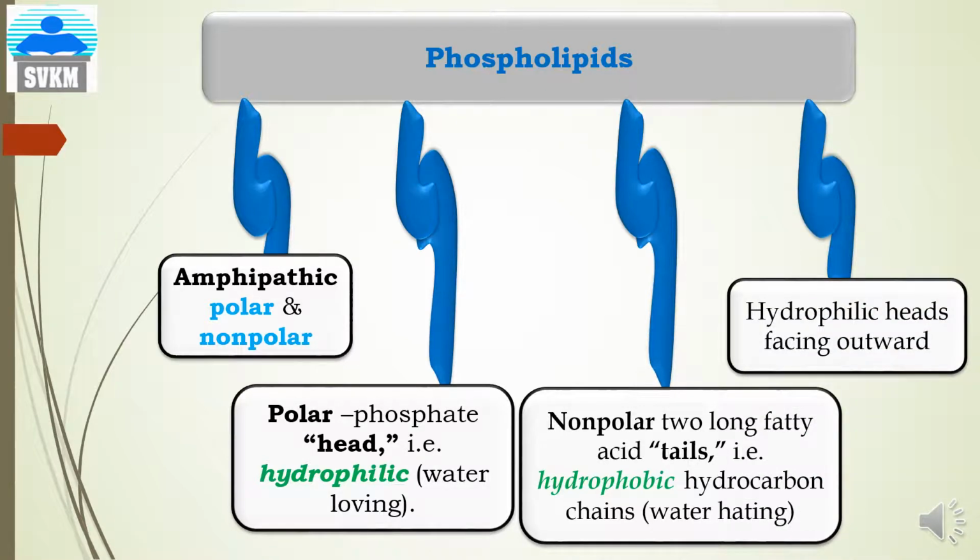And the hydrophilic heads of the phospholipids are facing outward, means as it is a double layer, so the upper layer also contains polar head, that is hydrophilic, and inside from the cytoplasm the polar head is also present, means the polar head of the phospholipids is oriented in such a manner that from the extracellular fluid the polar head is present, and from the cytoplasm, that is inside the cell, it faces the polar head of the phospholipids.